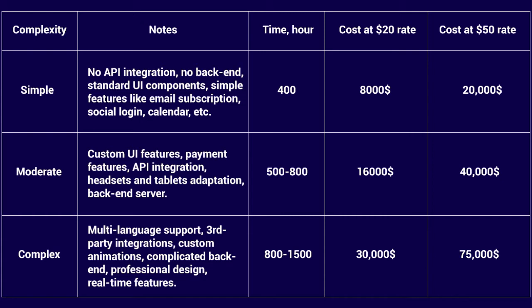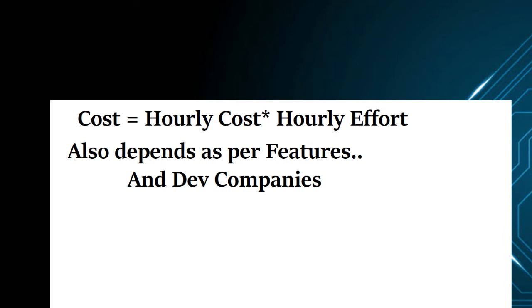Similarly for a moderate app, we can consider custom UI features, payment features, API integration, tablet adaptations, and a backend server. Suppose this kind of app takes 500 to 800 hours, so the cost will be $16,000 to $40,000. And for a complex app, we can consider features like multi-language support, third-party integration, custom animations, complicated backend, professional designs, and real-time features. This kind of app takes 800 to 1500 hours, so the cost will be $30,000 to $75,000. So this is how we calculate the cost of an app.